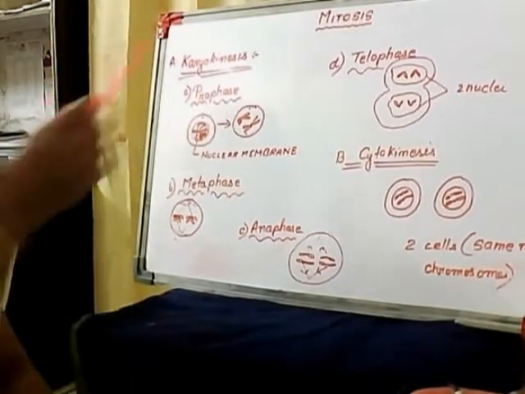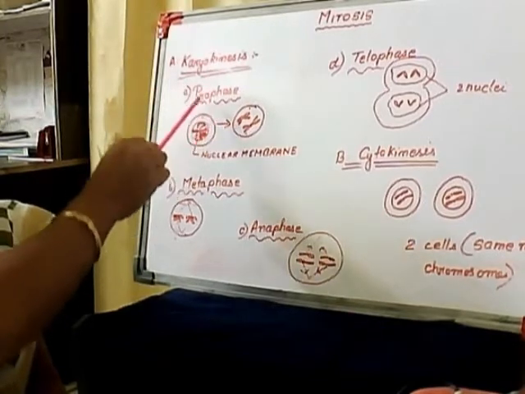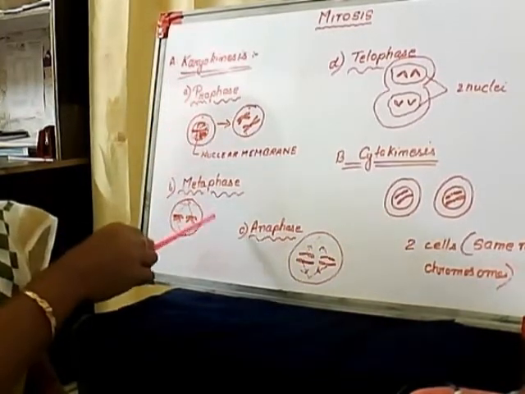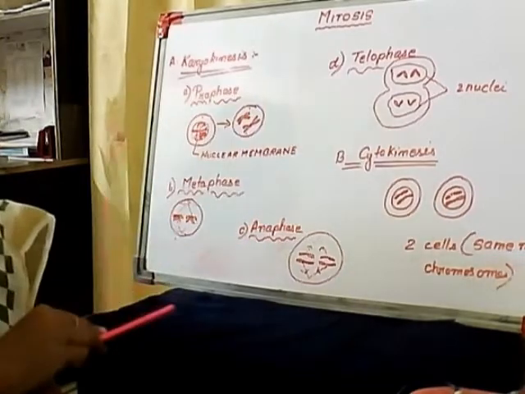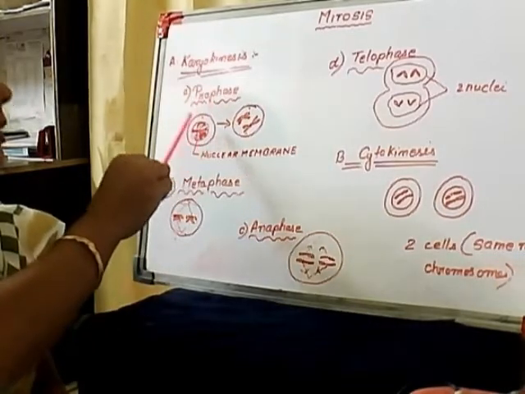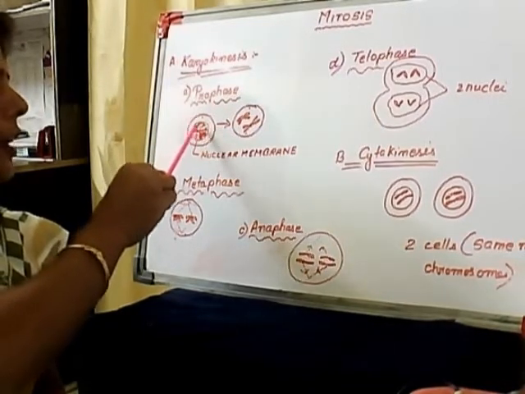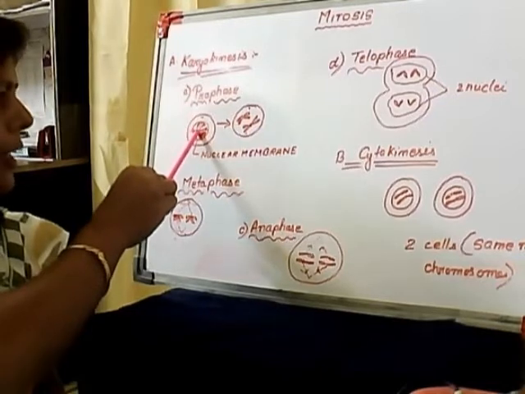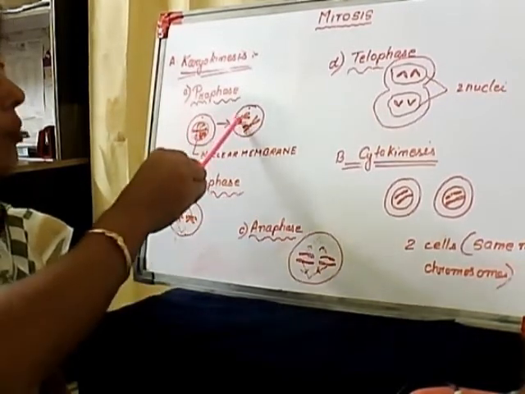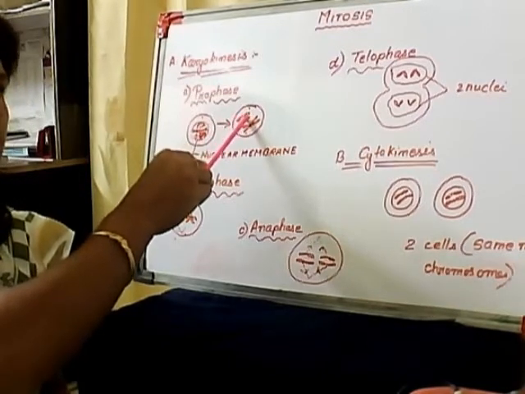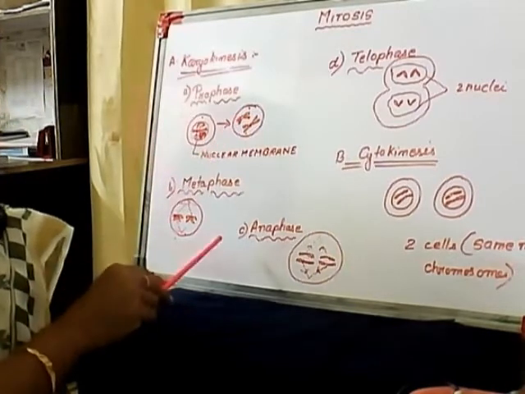Now you just see here the karyokinesis. According to the changes, it is divided into four stages: prophase, metaphase, anaphase and telophase. In prophase, first within the nucleus, the hereditary material, the chromatin, gets converted to chromosomes, and each chromosome consists of two chromatids, which meet at a particular point known as the centromere.